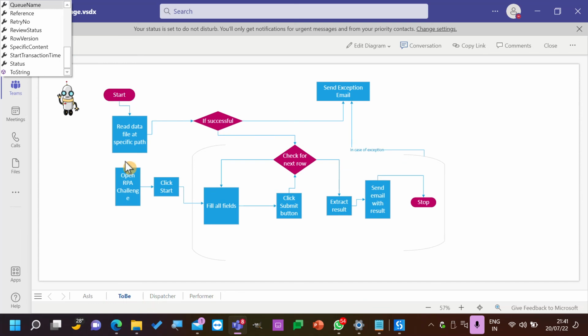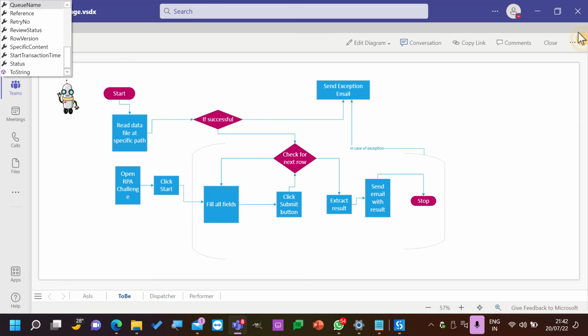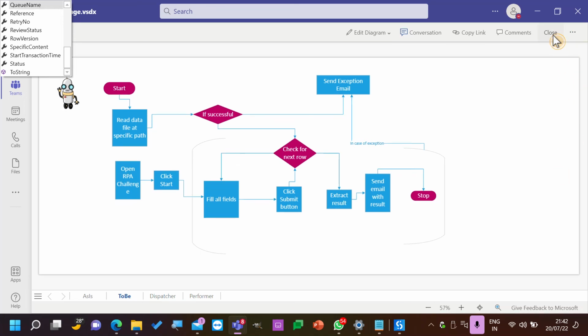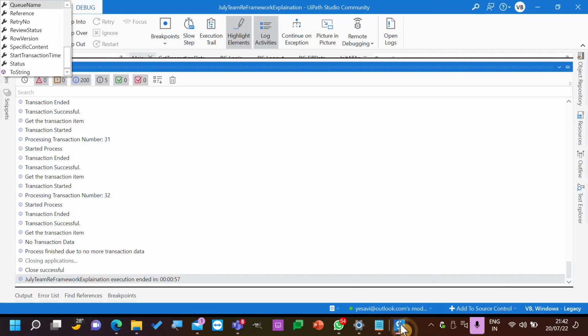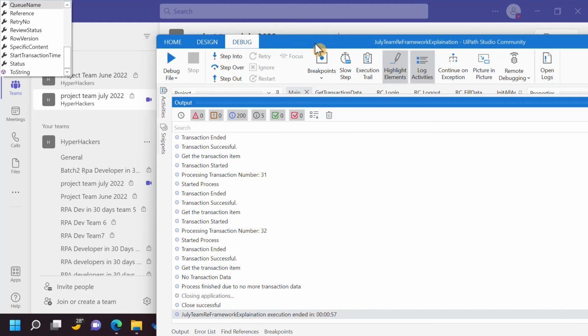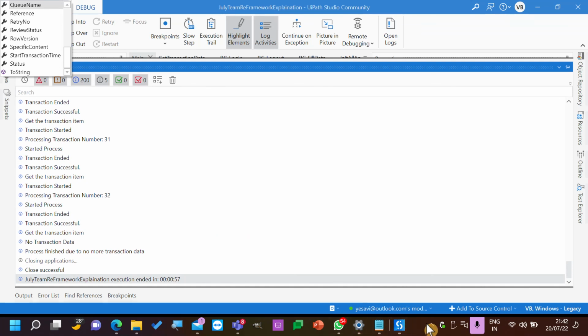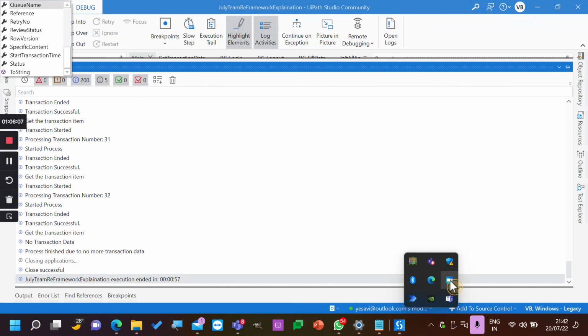Again in To Be, we created this process in ReFramework. So all these things we are able to complete. So we have completed multi-bot architecture in the same code. How can we add dispatcher and performer as well? And without dispatcher and performer, how to use a single line item or sequence to complete the whole project. So there are multiple variations of projects that we have completed. Okay, let me stop it.